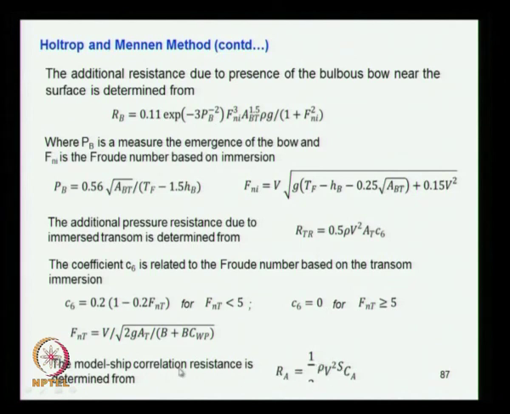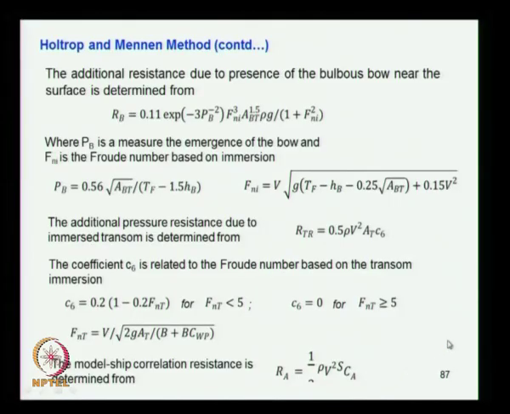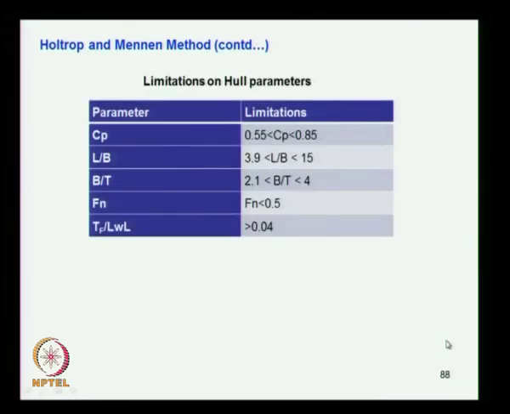Then the model-ship correlation allowance is R is equal to half rho V square S into Ca. Ca is the correlation allowance coefficient, usually given as 0.0004, that is three zeros and 4, normally. If you know that Ca value you can use it, or if you have any other expression, that also can be used.